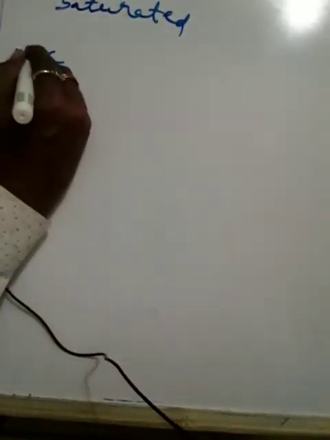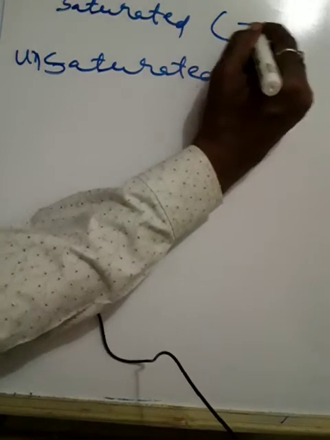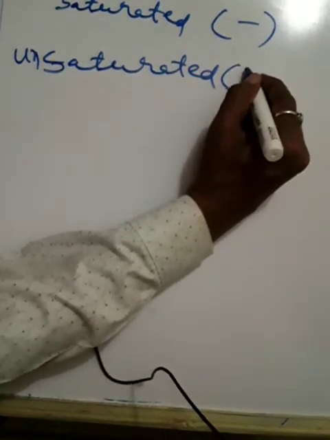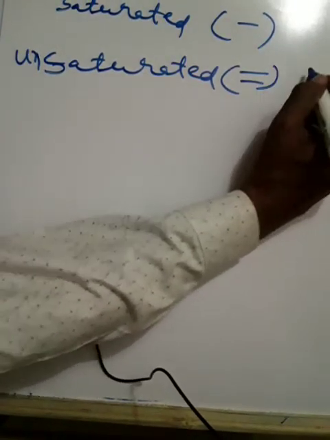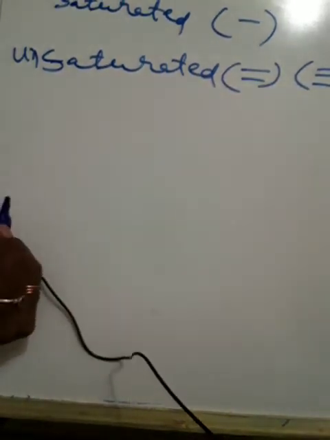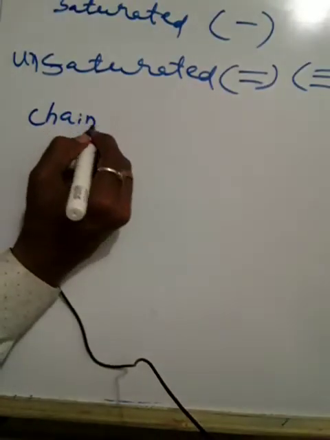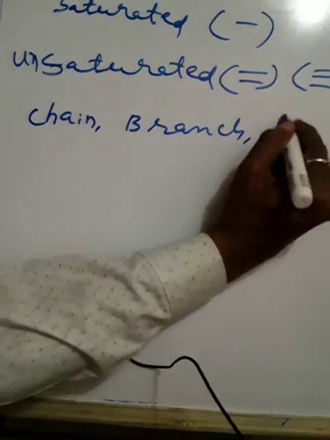Saturated compounds are represented by single bonds, and unsaturated compounds by double and triple bonds. I think we have studied chain compounds, branches and rings.